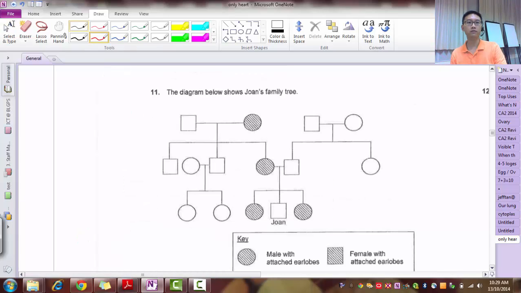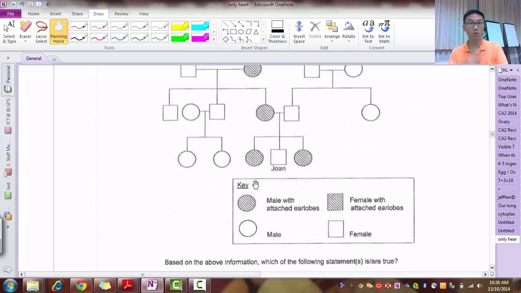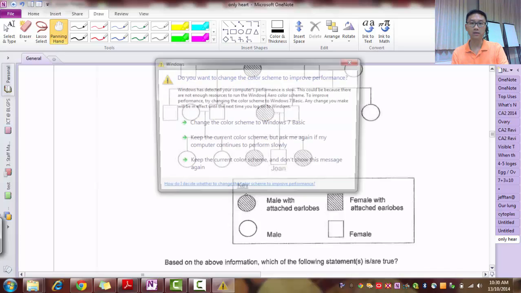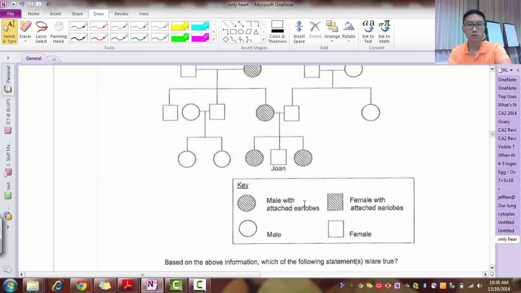Right, question 11. So this one is about family tree. Let's look at the key. Always remember, look at the key to understand the family tree, because it's not always that circles mean male and squares mean female. It could always be different. Now, there's a circle. Circle is male with attached earlobes. Shaded square is female with attached earlobes. What you see here is detached, mine is detached, so not attached. White circle is male, white square is female.